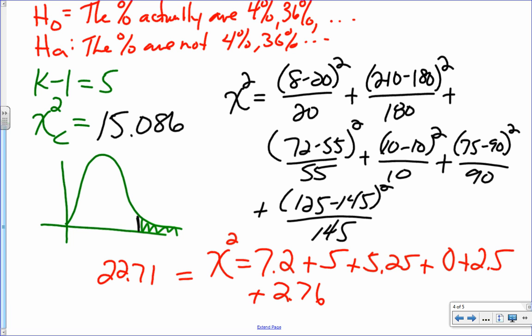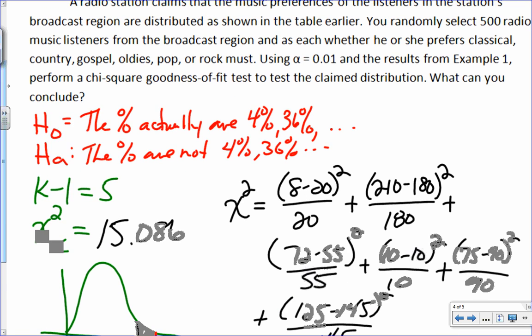Yeah, we knew pretty early on in this one that this wasn't looking so good. So we're here, right? In the rejection region. So really, what does that mean for this then? Yeah, we're in the rejection region. So the percentages that I was quoted by somebody, or the percentages I expected, I don't think are very good. I can reject that claim, right? Because that's where the claim was, right here. Because someone had claimed that, and we were testing whether we thought that was good.